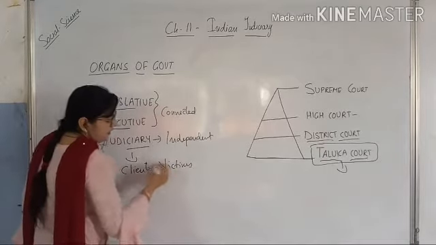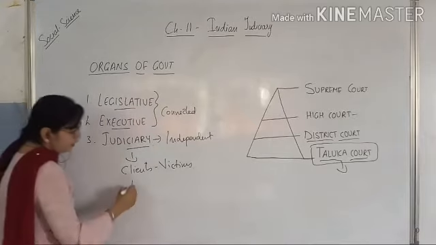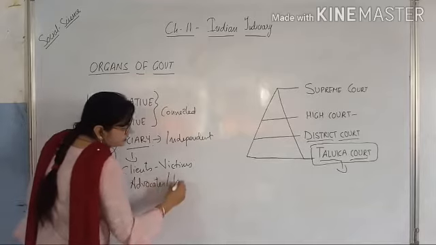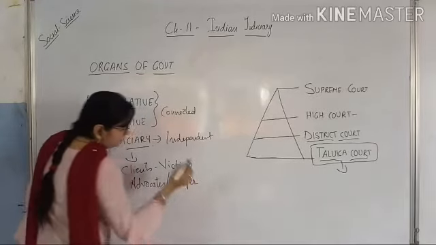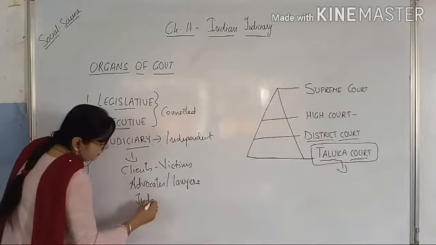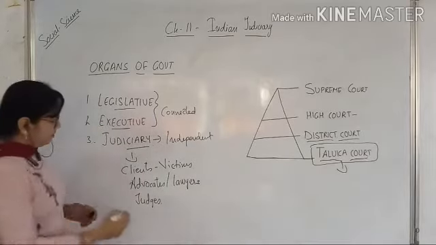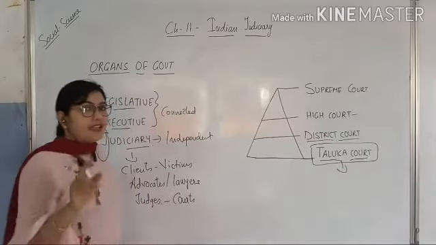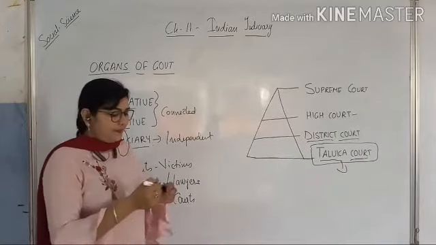Then come advocates, or we can say lawyers, and then come judges, which are related to the courts. Different courts are having different judges.